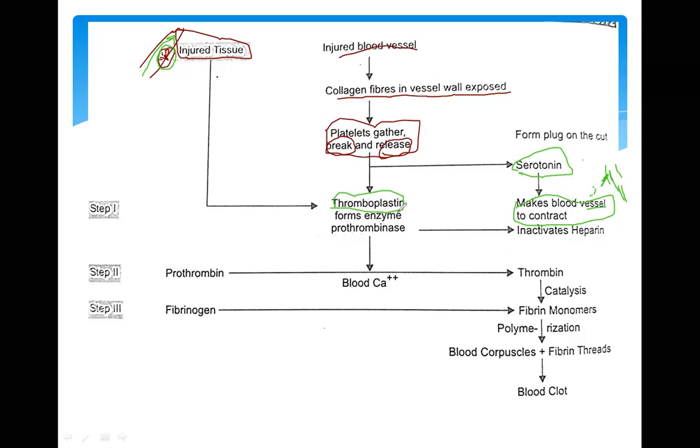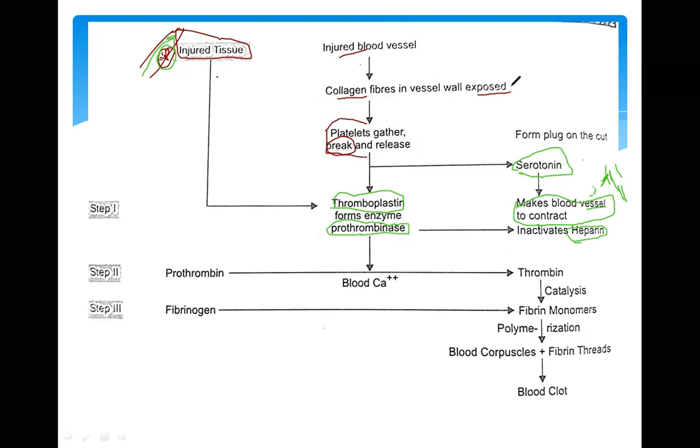Now thromboplastin forms an enzyme known as thrombinase. This thrombinase, and the prothrombin, is also very important. This prothrombinase inactivates heparin. Now heparin is a very important protein present in our blood.